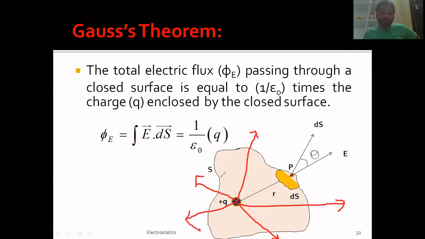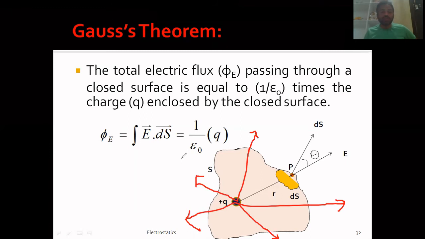Now the total number of lines of forces coming out of that closed surface will be equal to 1 by epsilon 0 times the charge enclosed by it. So this is Gauss theorem. I hope it is clear. Gauss theorem states that the total number of lines of forces passing through a closed surface will be equal to 1 by epsilon 0 times the charge enclosed by it.